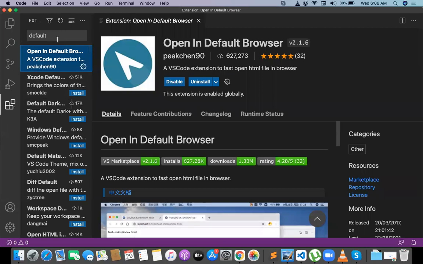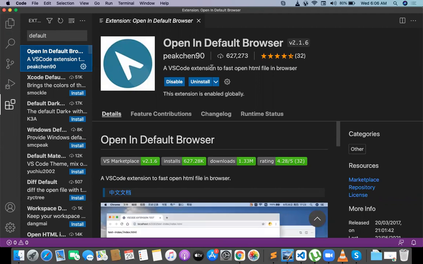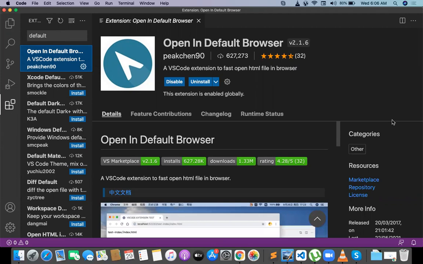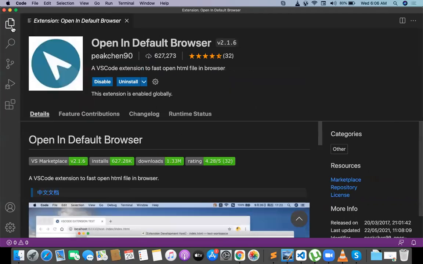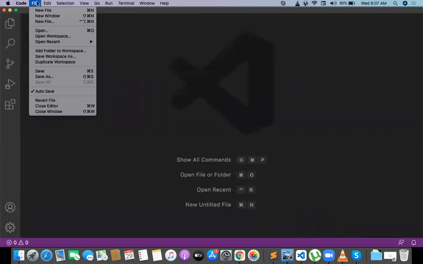You can search for the Open in Default Browser plugin, click on it, and click on the install button. Once you click on install, it is directly installed. So the benefit of this plugin is that you can create your HTML files and run them directly in the browser from here.